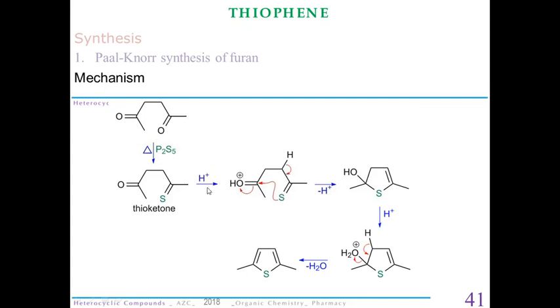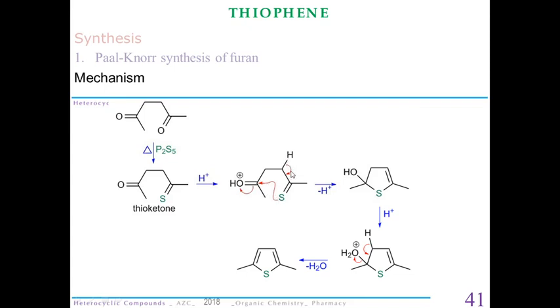What is happening here? This structure is taking a proton from the solution. Since oxygen is more electronegative as compared to sulfur, the proton will attach to this oxygen atom and form OH positive. Now what is happening? Your sulfur has a lone pair of electrons and this structure is not stable. So this lone pair of electrons will attack the carbonyl carbon. This double bond, the pi bond, will cleave and it will form OH and sulfur will form a bond here.